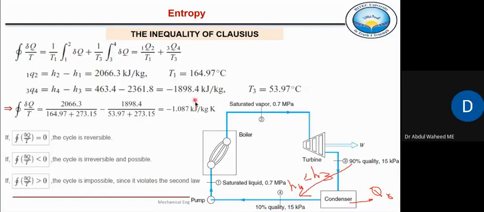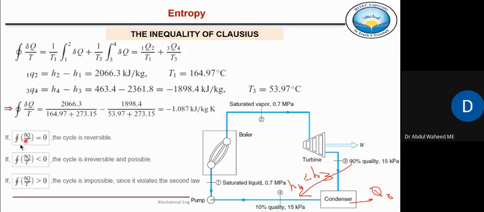Okay. So now by putting values, this cyclic integral of del Q by T, this expression which we have introduced in this chapter, comes out to be a negative number. So when the cyclic integral of del Q by T is less than 0, the cycle is irreversible and possible.